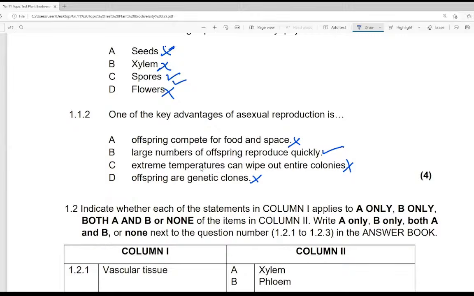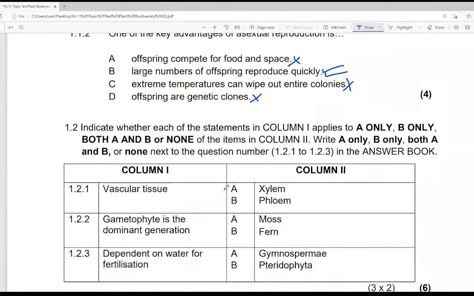So basically, however much all these are found in asexual reproduction, we are looking for the advantage. So this one becomes the correct answer. Then they're saying indicate whether each of the statements in the column. So guys, you have to use what we call A only, B only, both A and B, or none.